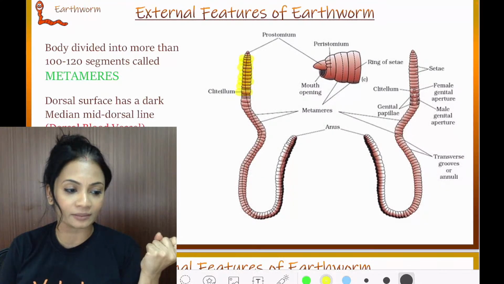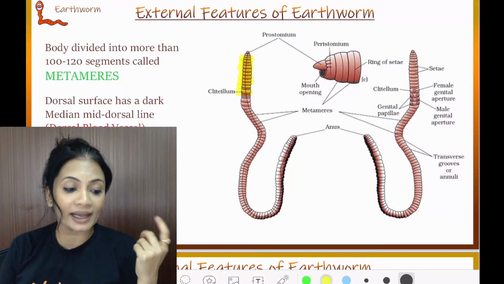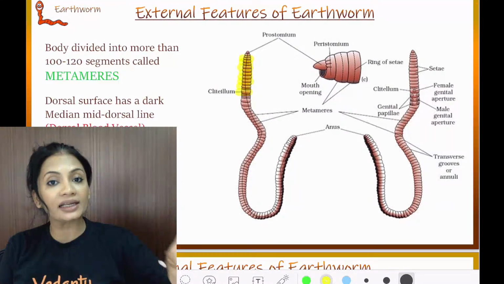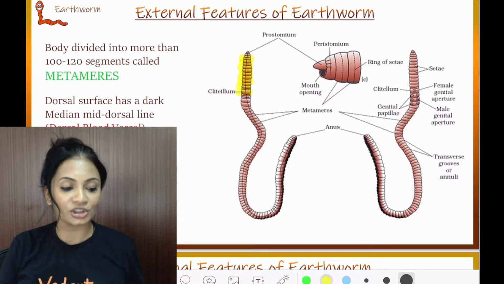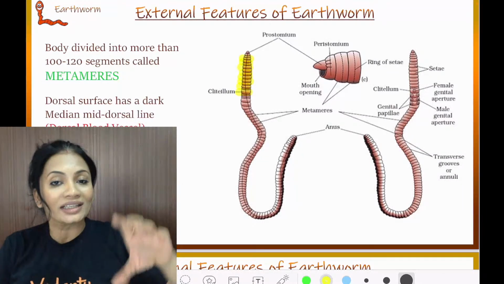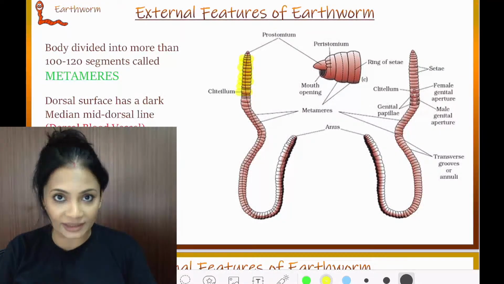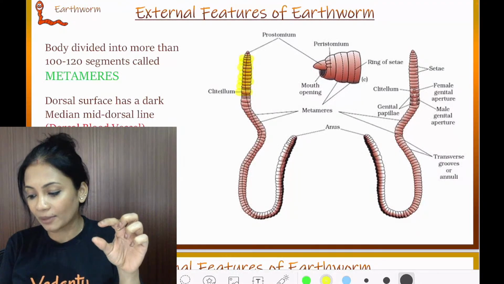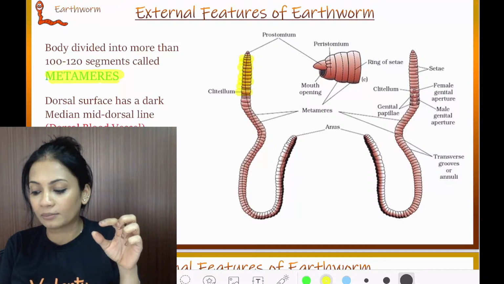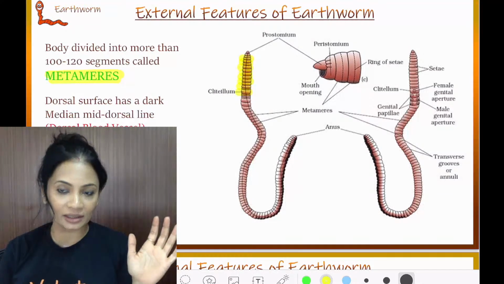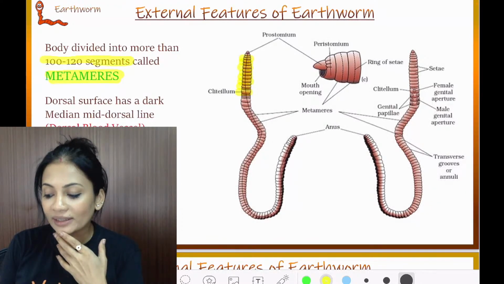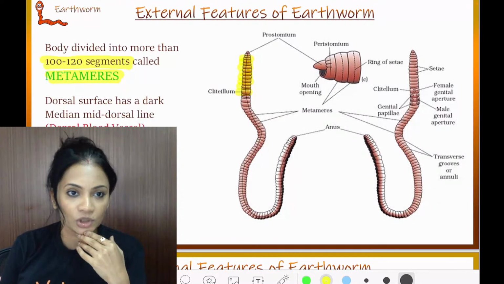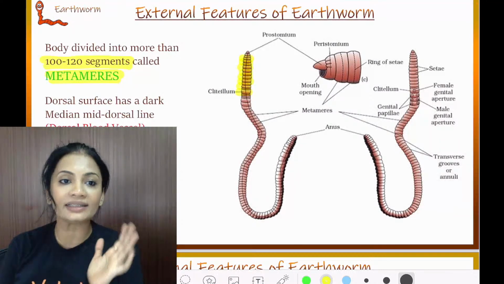Who's going to tell me the answer? External segmentation coinciding with internal segmentation is called metamerism. Very good, Satakshi. Since that phenomenon is called metamerism, each segment is called a metamere, and a total of 100 to 120 segments are present.